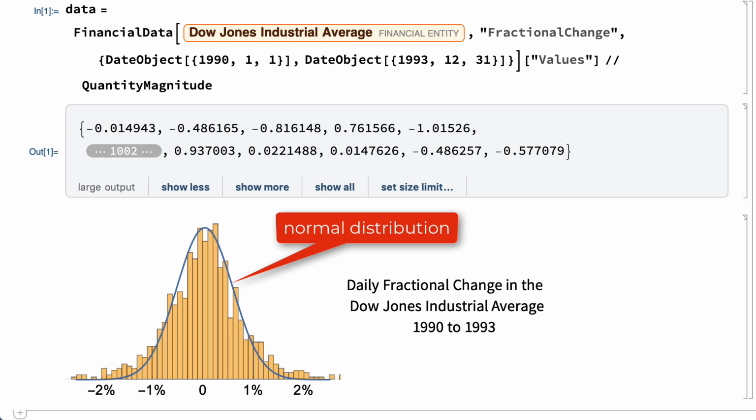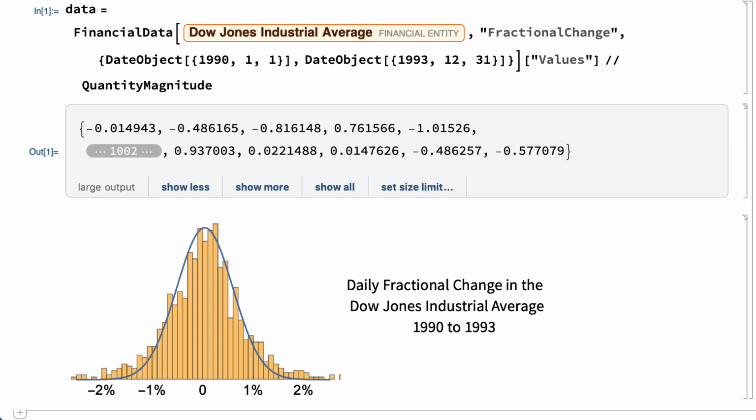The normal distribution is so common that sometimes even a small departure from a normal distribution can be a noteworthy feature of the data. An interesting feature of this data, for example, is that the distribution of this data is consistently above the normal distribution in the tails of the distribution. A distribution like this is called a heavy-tailed distribution. In this example, the tails of the distribution are heavy because large fractional changes in stock prices are more common than would be expected for normally distributed data.